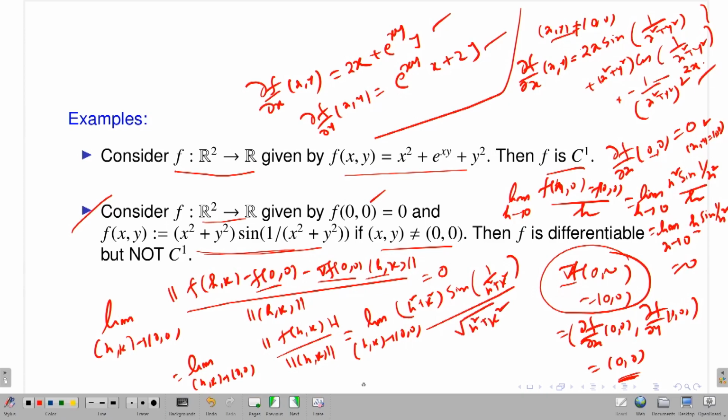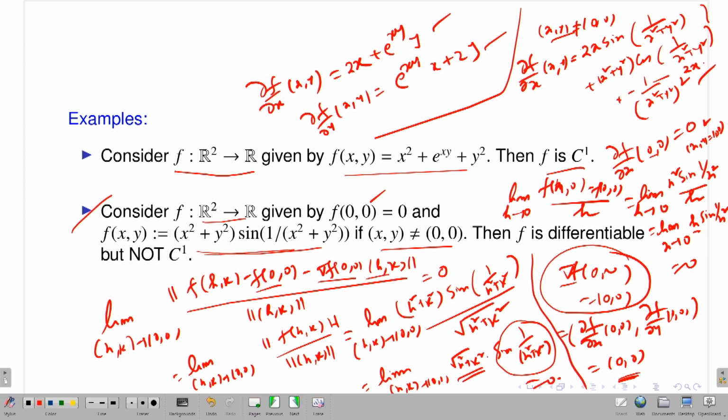So, that means I am trying to talk about the limit as (h,k) goes to (0,0) of square root of h square plus k square times sine of 1 by h square plus k square. Correct? Now, what is this? This is a bounded function. Sine of 1 divided by h square plus k square is a bounded function, bounded by 1, and I am multiplying it by the square root of h square plus k square. So, this limit has to be 0.